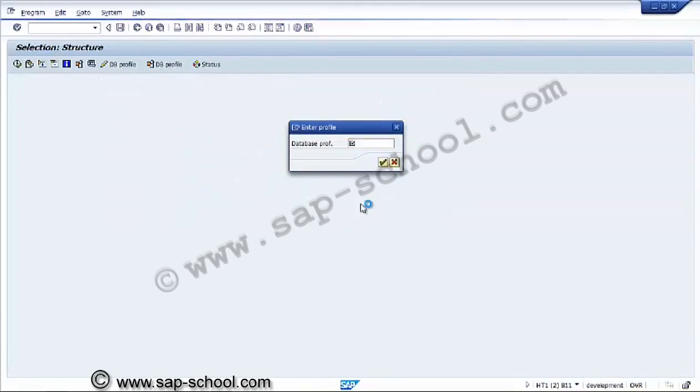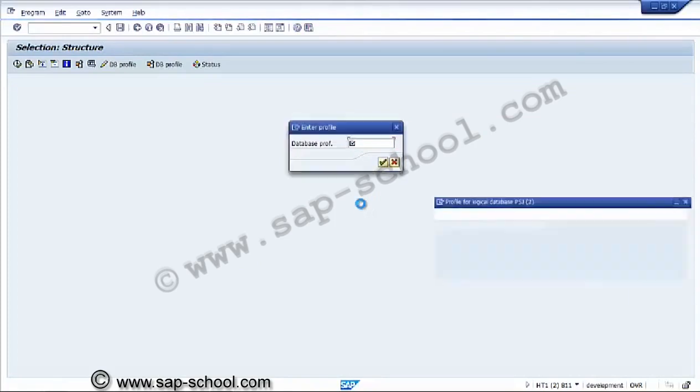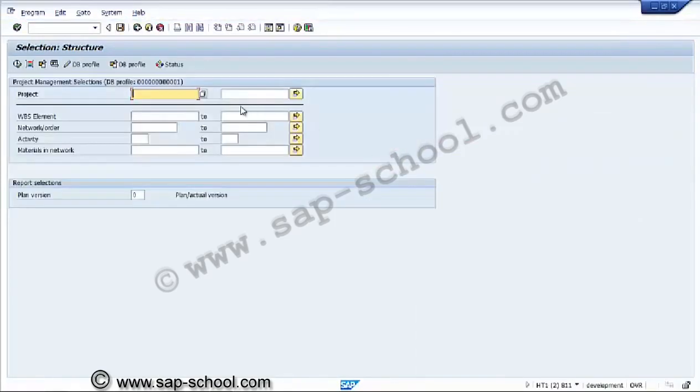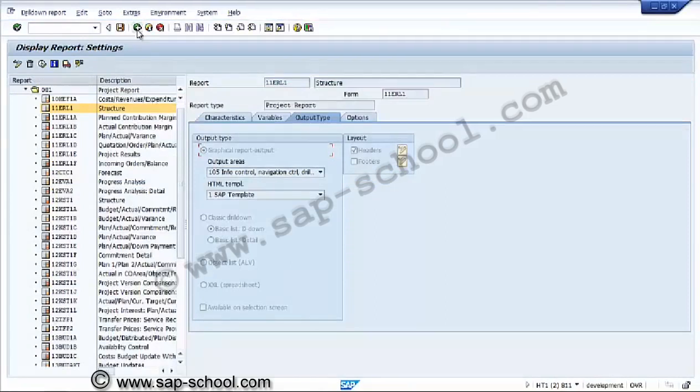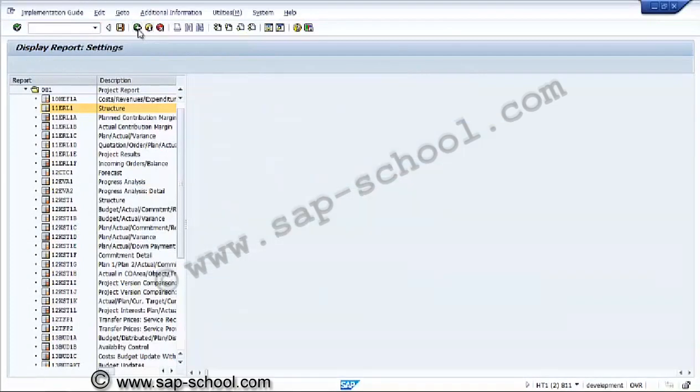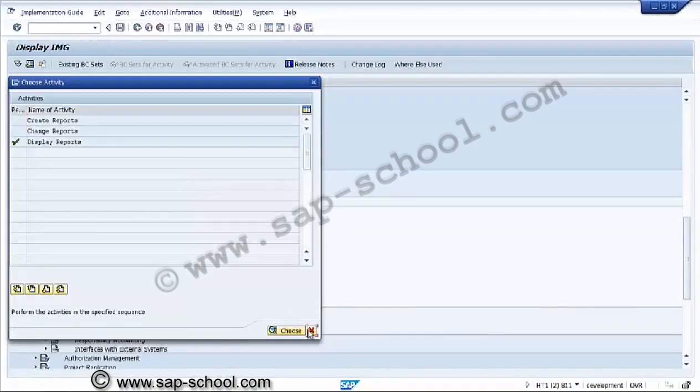Now we'll select the database profile 00001, all zeros 1. So this is the structure report. If required, by changing input fields and output fields, we can design our own report. This is about the report painter.